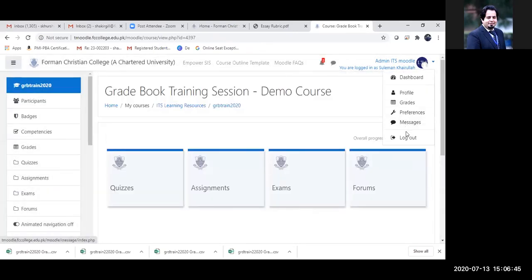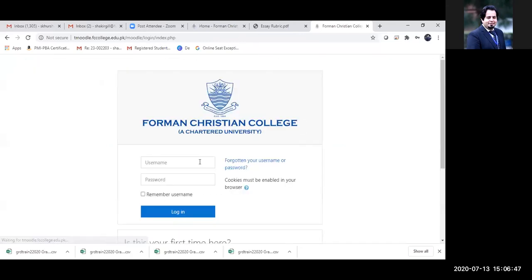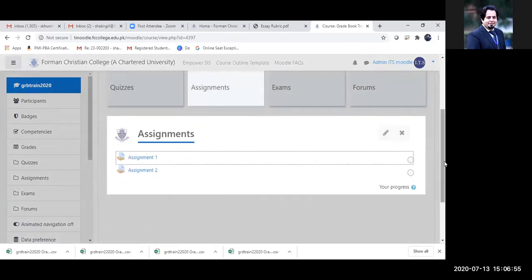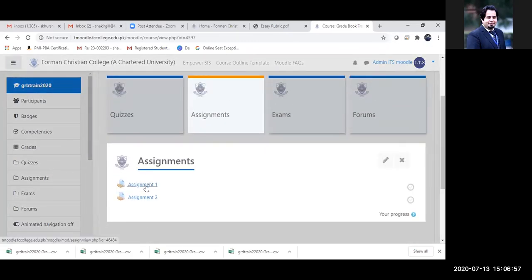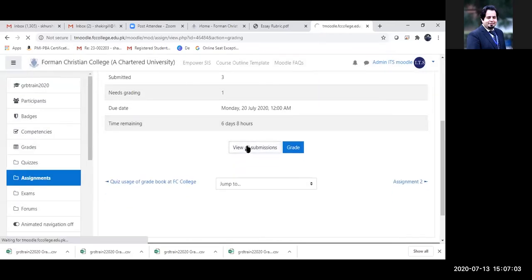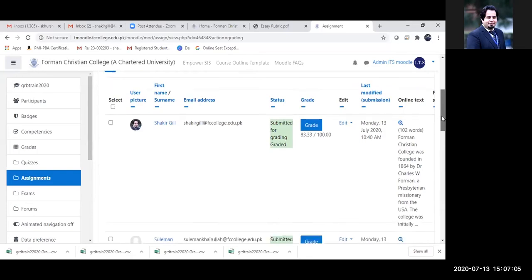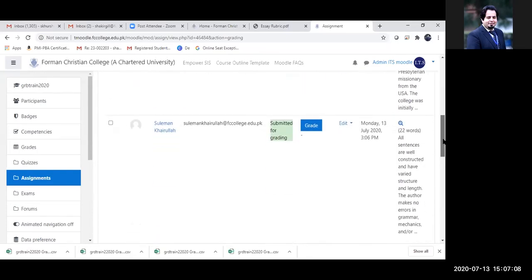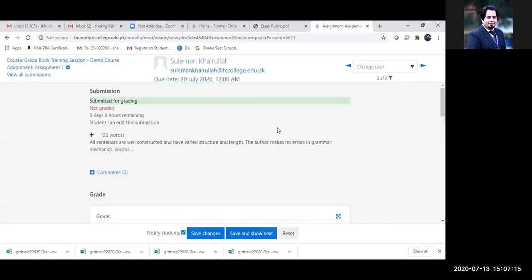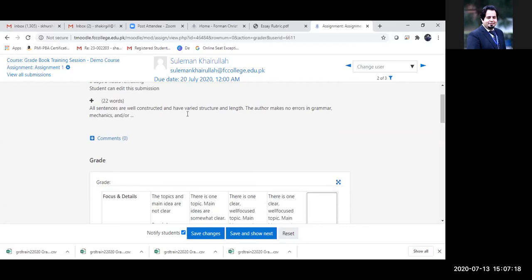So now I'm going to log back in as an instructor, and I'm going to grade Suleiman. I can click on the grade over here, and I reach this window where I can read the text that Suleiman has submitted.